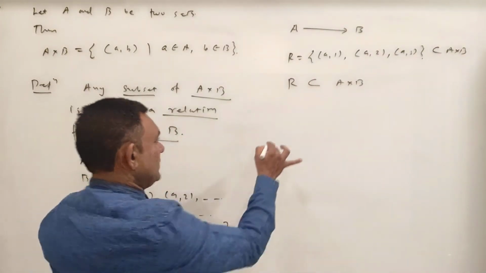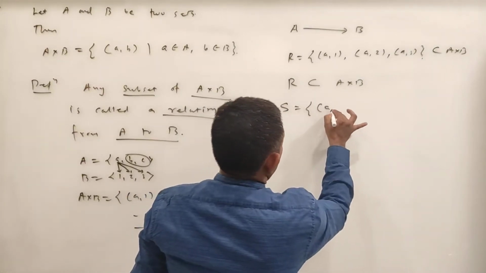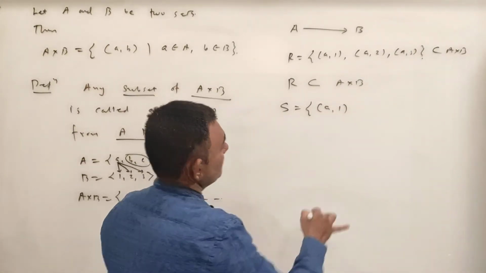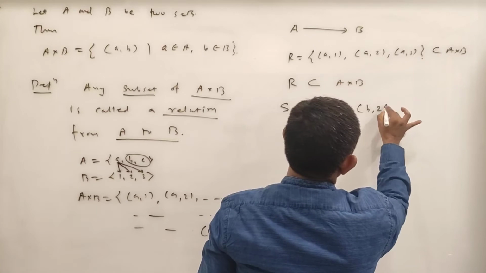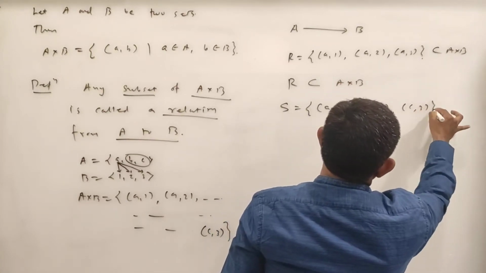और सपोज़ यू हैव S इज़ इक्वल टू say {(a,1), (b,2), (c,3)}. Then this is also what?